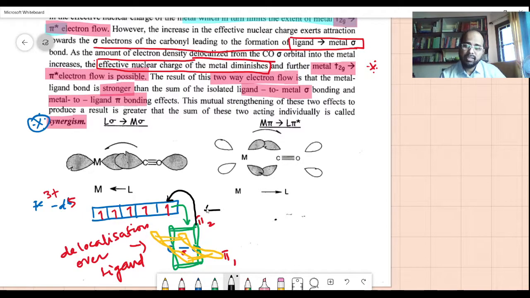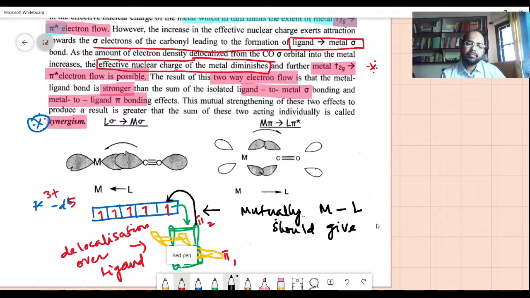So here actually what happens is that metal and ligand should give one electron each. One electron each. But what is happening? Metal gives one electron, ligand gives another electron.